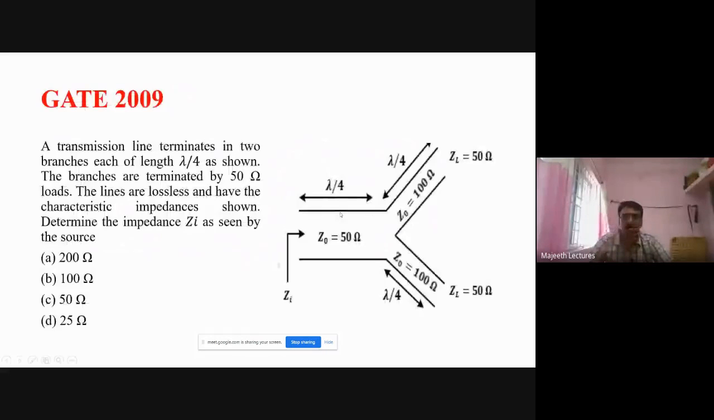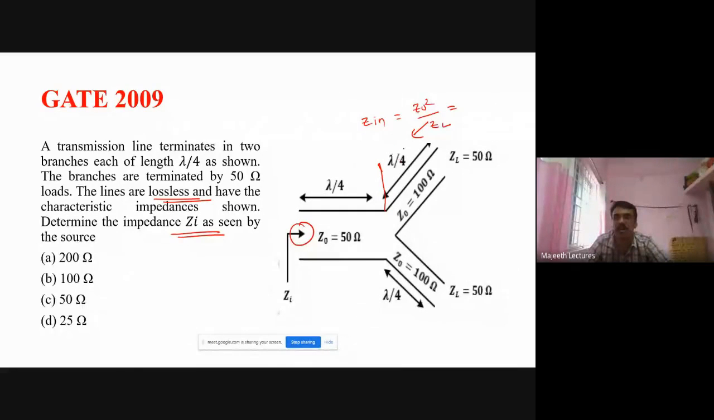Right? So simple problem. This also you can do like this. I told you, now you start from the right. ZL, Zin, here Zin is Z0 squared by ZL. Fine. So what is the question they are asking? Determine the impedance as seen by the source. A transmission line terminates in two branches. Here you see it is going like this. The branches are terminated by 50 ohm load. So here this is the load 50, here load 50, here we don't know. The lines are lossless. That is very important. And they have characteristic impedance as shown in the figure.